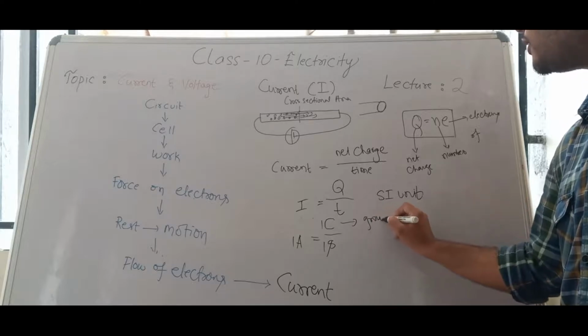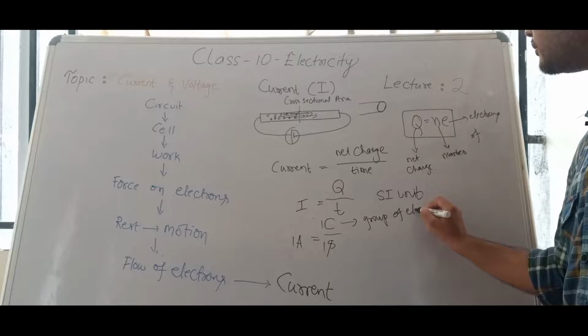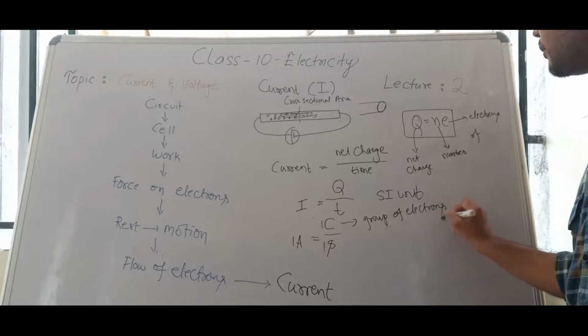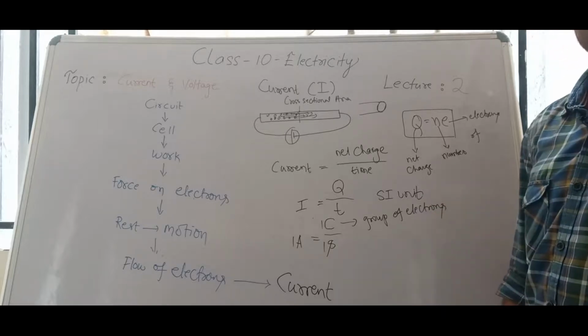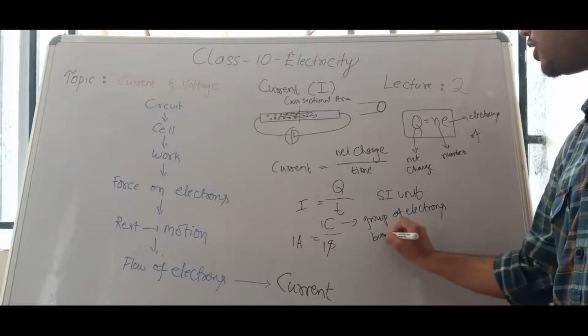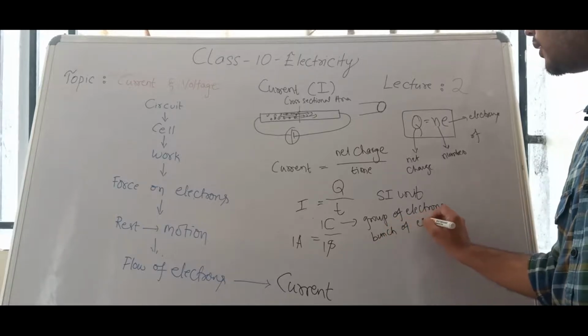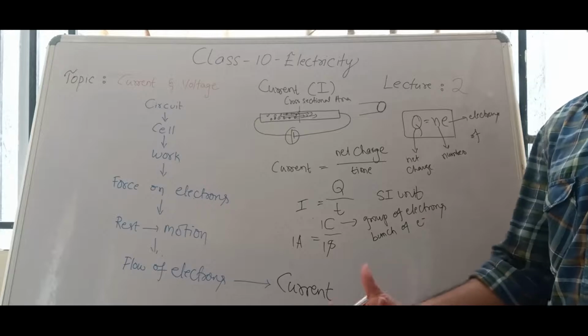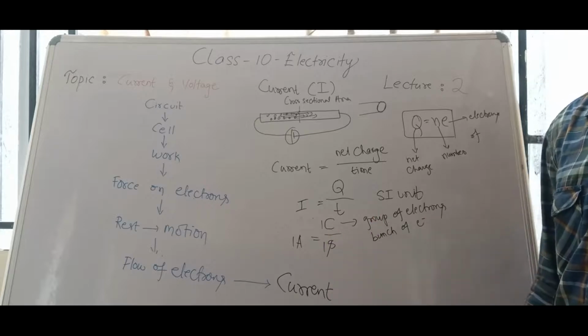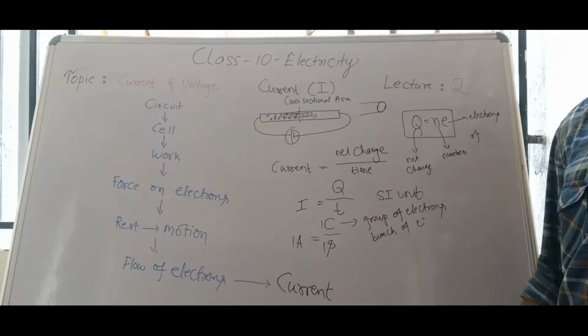Group of electrons, or some bunch of electrons. That we'll see, what is 1 coulomb, everything in the next class.